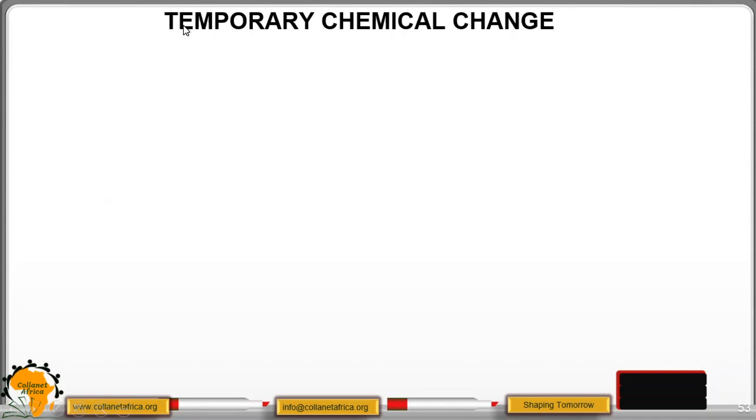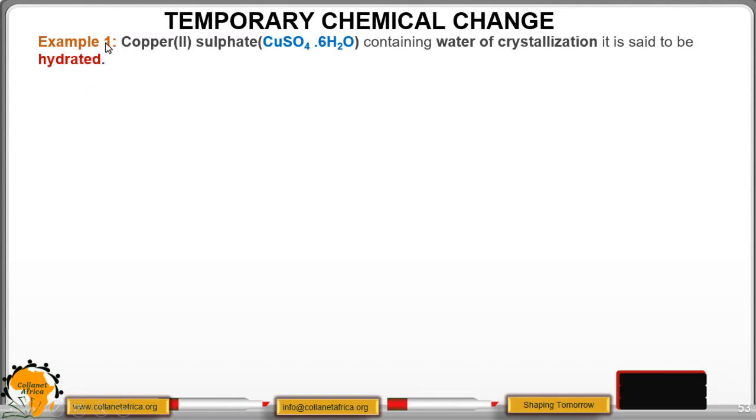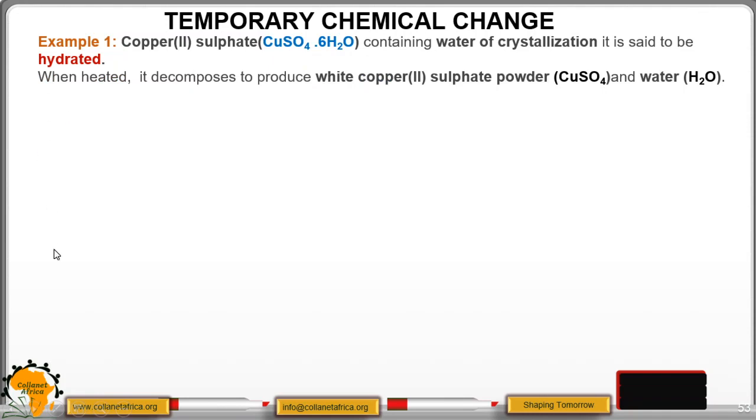So let's look at temporary chemical change. Example 1: copper(II) sulfate, which is blue in color with water of crystallization, is said to be hydrated. When heated, it decomposes to produce white copper(II) sulfate powder.